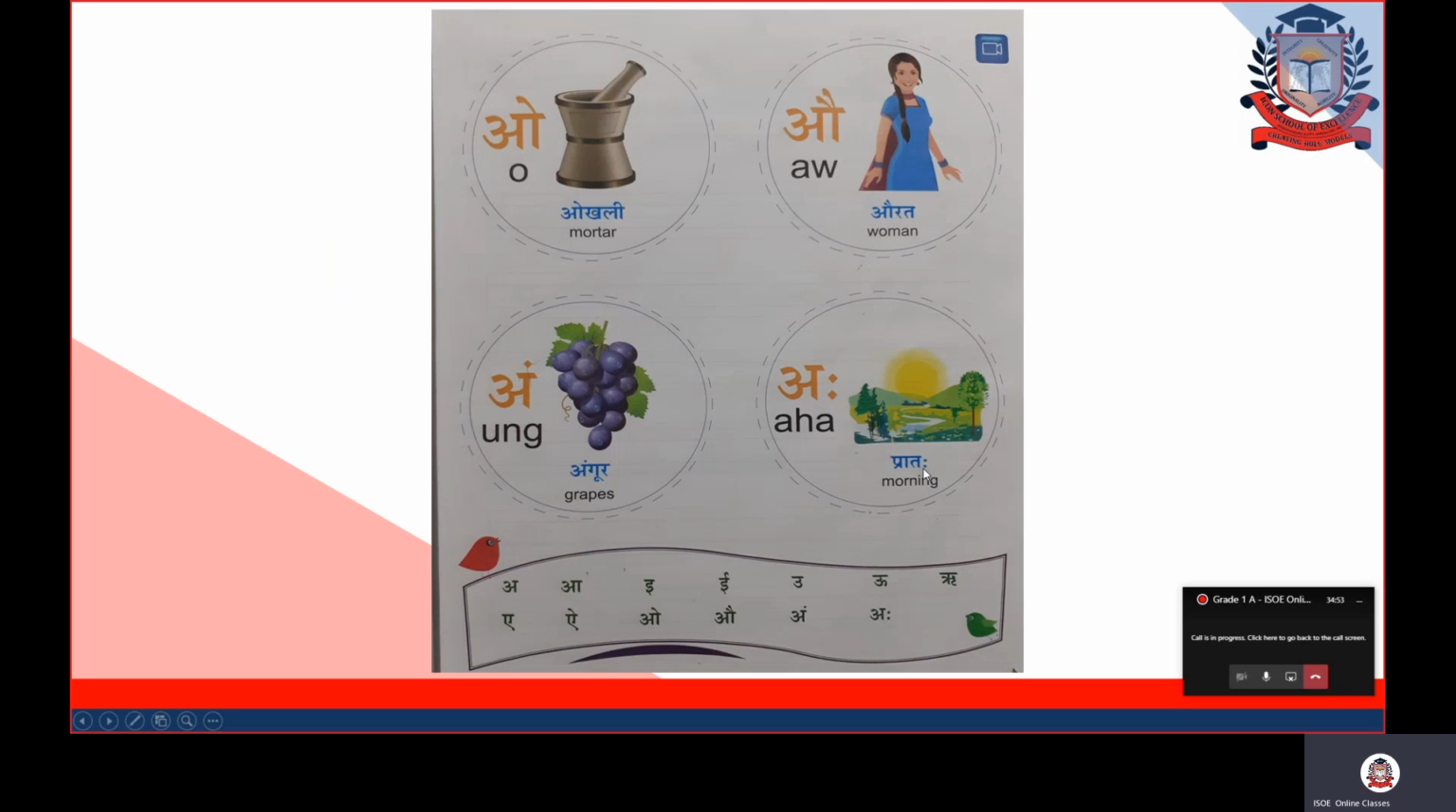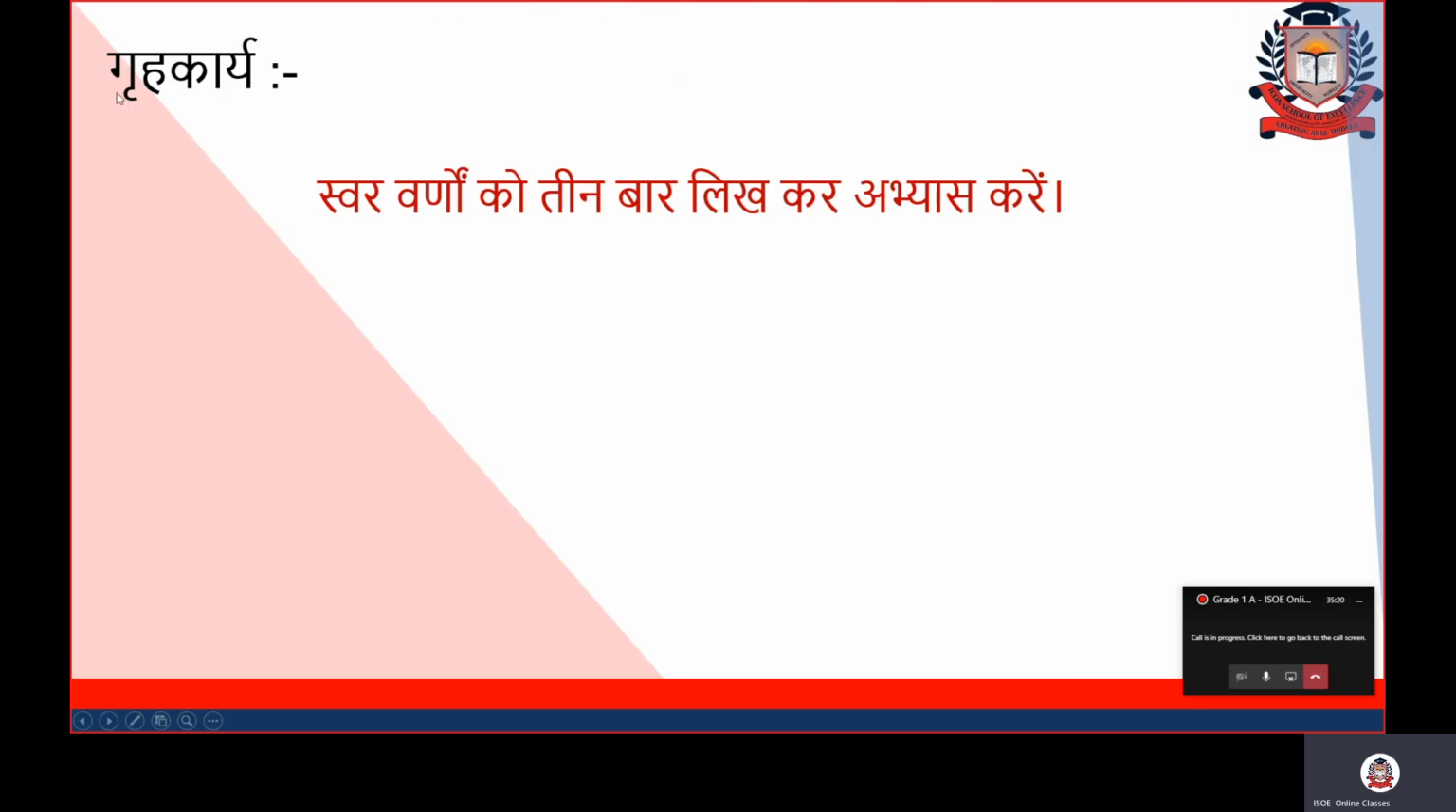Fine, children. I believe you got my topic. Swar, practice these letters at home in your rough copy. The main thing is the writing part first. First, you should know how to write these letters, and you yourself check whether you are writing correctly and whether the order is correct. Or you can take the help of your parents also. So this will be your homework. Write the swar letters 3 times in your copy and practice it.